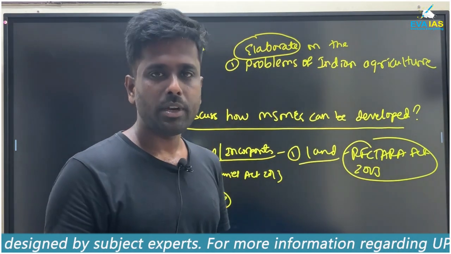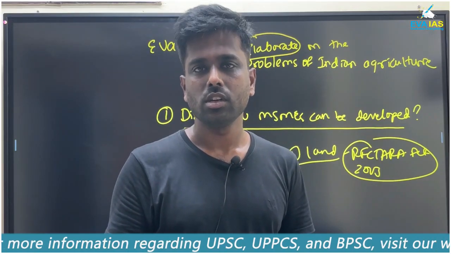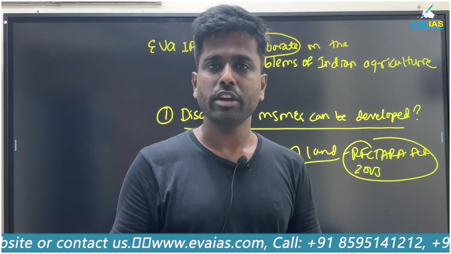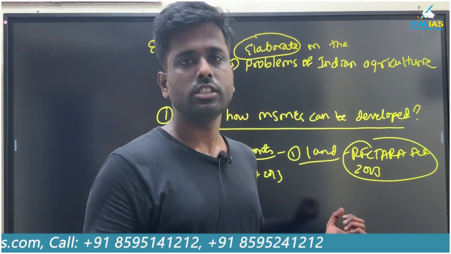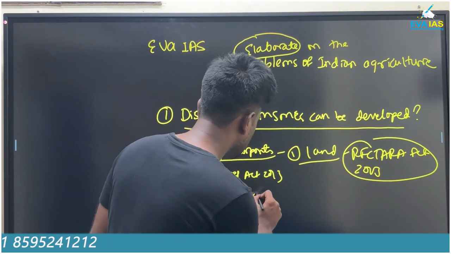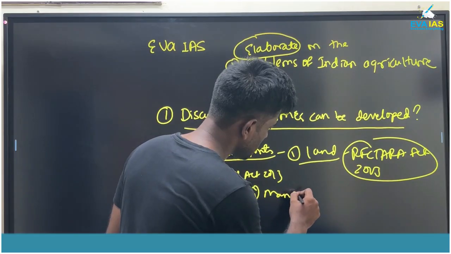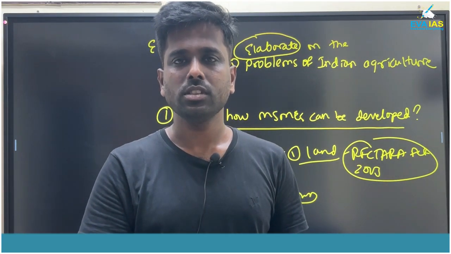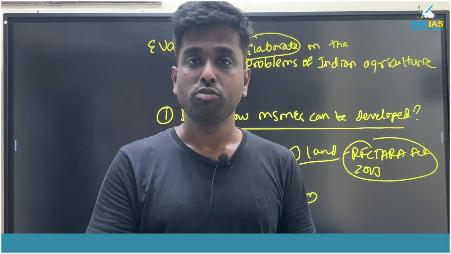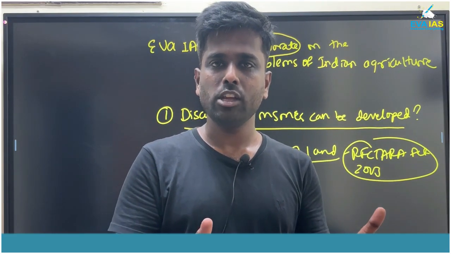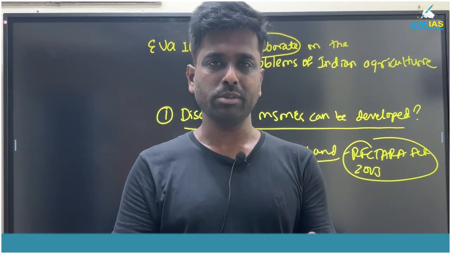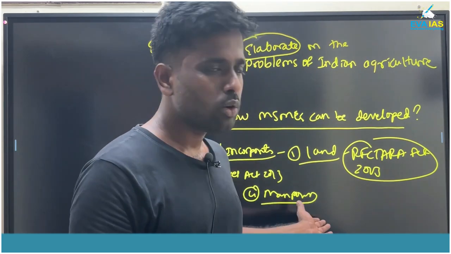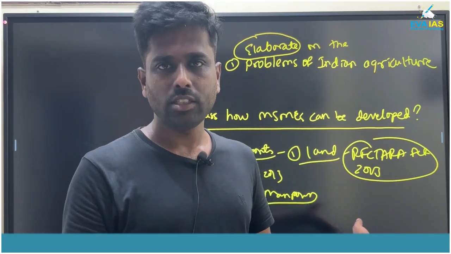Whenever you establish a company, you need the fund with the shareholders. How much of the shares you are getting, and what is the contribution of the FDI and the FII in this context. This is the fund. And then after that, the manpower. In case of the MSMEs, the persons working are not being formally trained. When you are not training your own employees, how can you expect them to be more efficient in functioning? So you have to go for skill training here. This is the main reason.